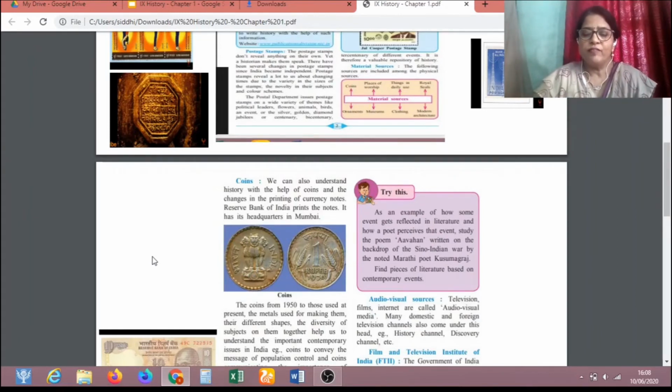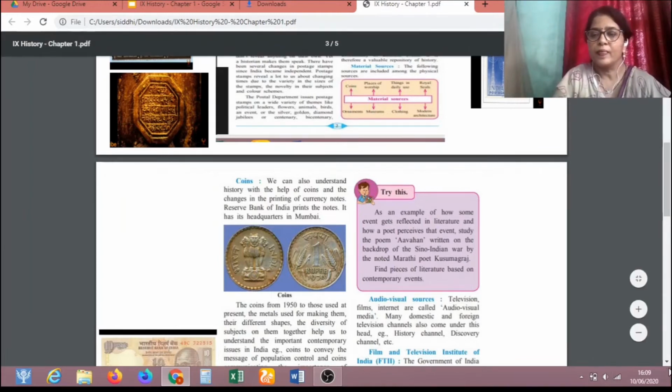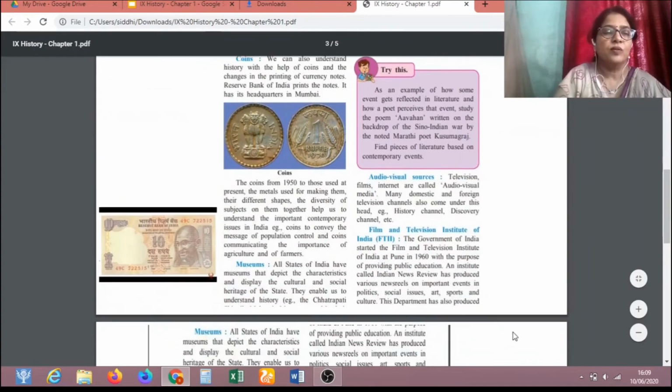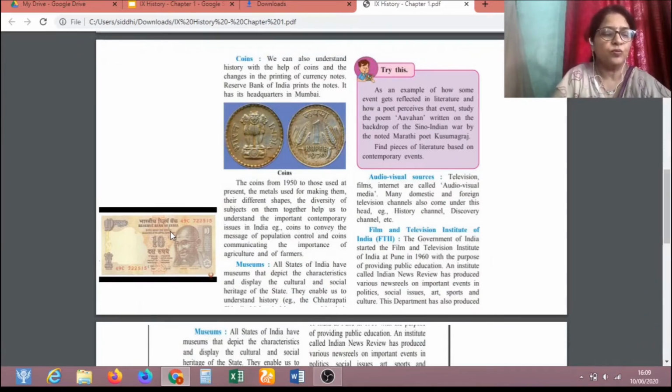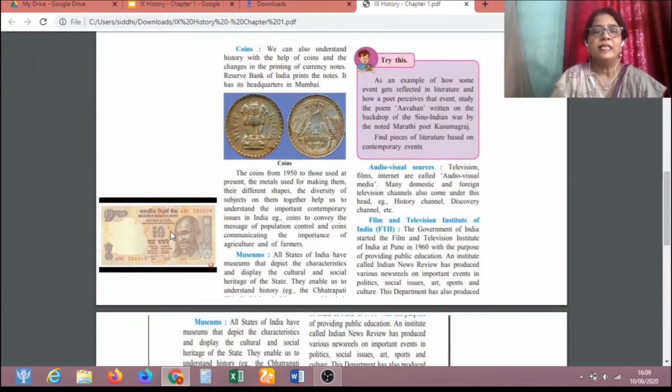On every note we see, we can see here the note. What is written here? Here is written Reserve Bank of India. This type of notes are valid to use, so we cannot use duplicate notes in markets.